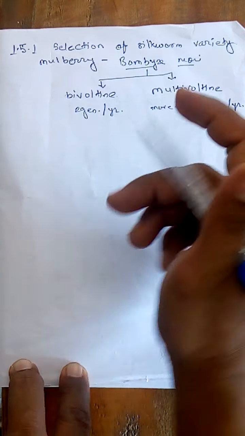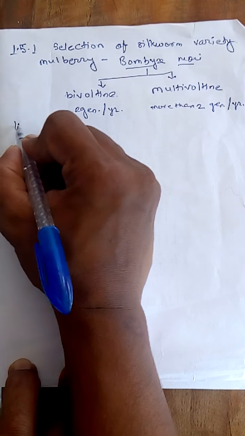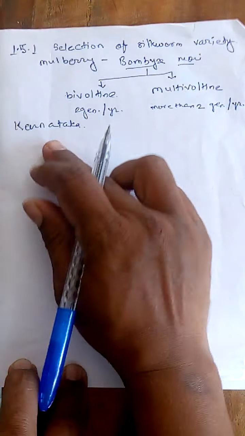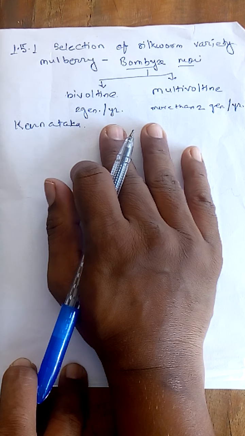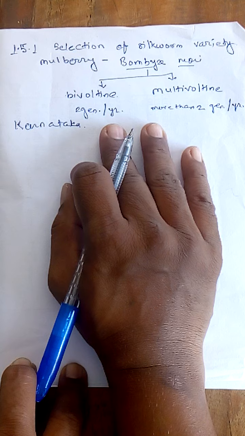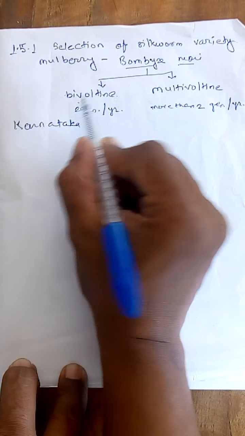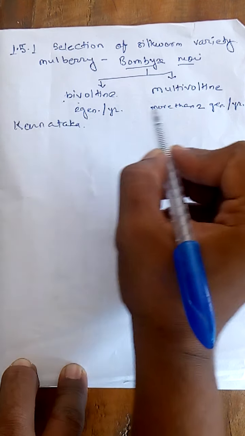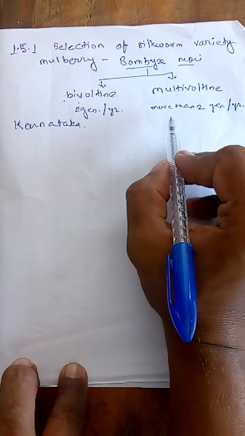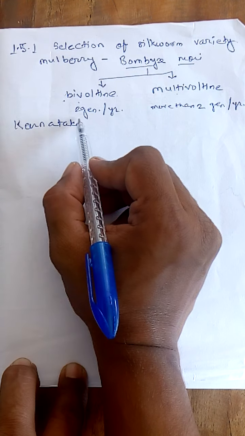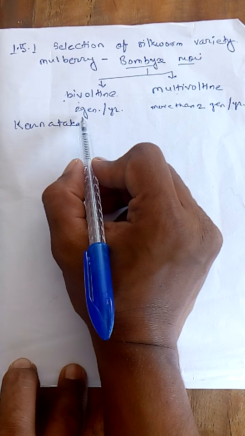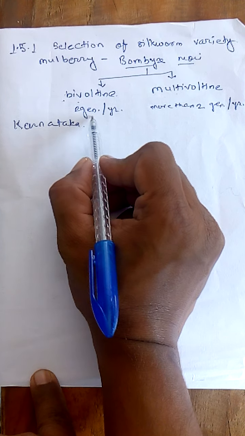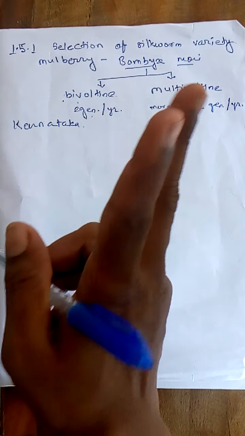If we take the example of different states, here in Karnataka we are using bivoltine as well as multivoltine. In the case of bivoltine we get 2 generations, and in the case of multivoltine we get more than 2 generations. When we get 2 generations, we get cocoons 2 times, which means we get silk production twice in a year.